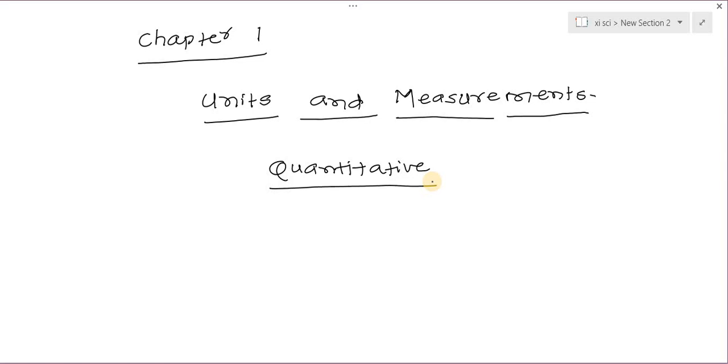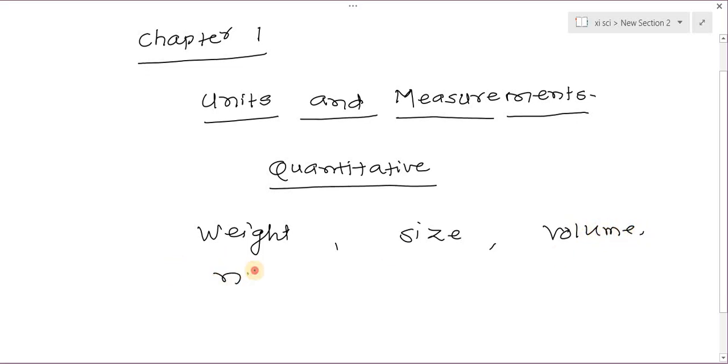In our day to day life also we need to measure a number of quantities. For example, size of an object, mass, weight, volume of liquids, amount of matter or amount of substance, weight of vegetables. So these are the quantities which we measure in our day-to-day life also. Size, volume, number. So these are the quantities which we measure in our day-to-day life.